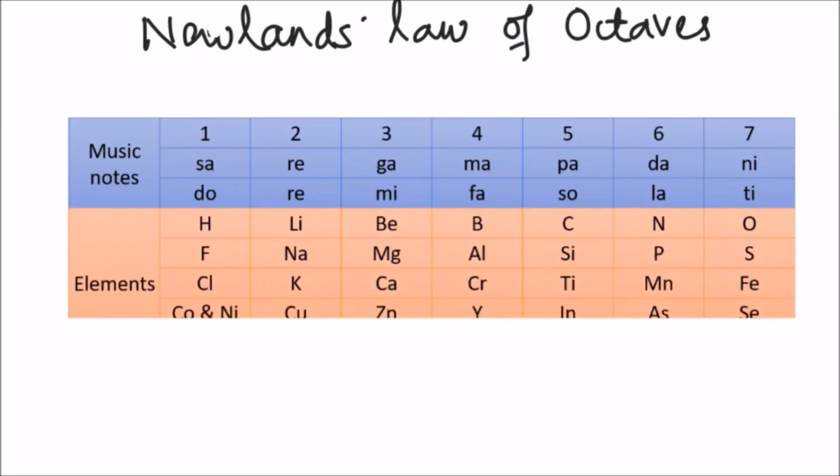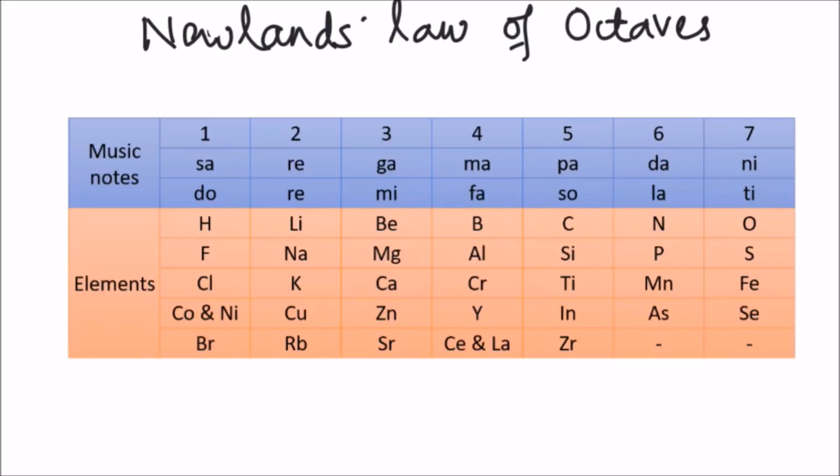Let's look at the elements arranged by Newland. According to Newland, when we arrange elements according to their atomic weights, every eighth element will be similar to the first element. So, if we start from hydrogen as 1, then the eighth element is fluorine, which has similar properties. If you start from lithium, then the eighth element is sodium, which has again similar properties to lithium. So, his proposal was that every eighth element in the table will follow the same properties.